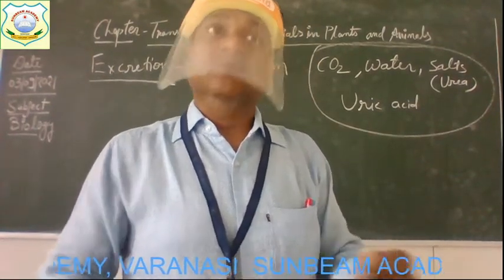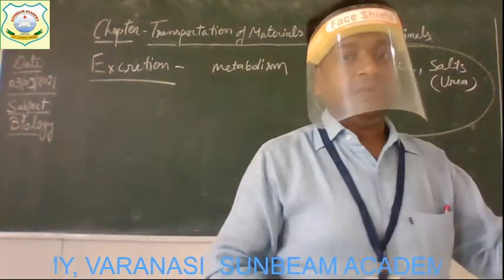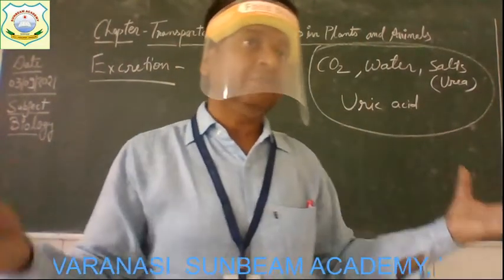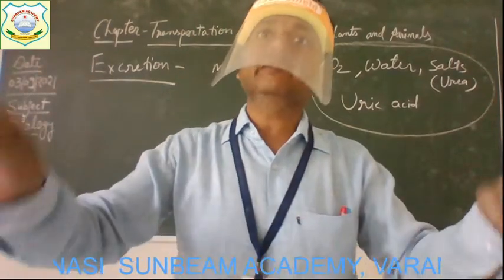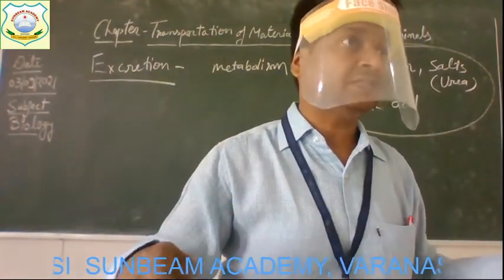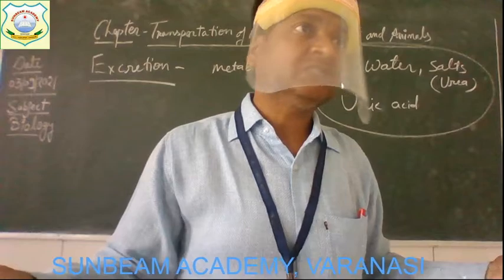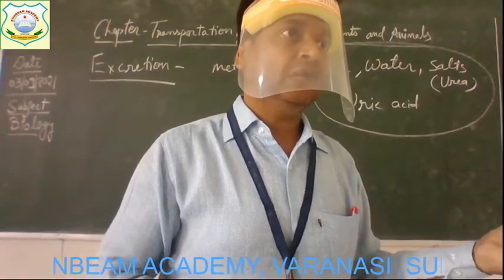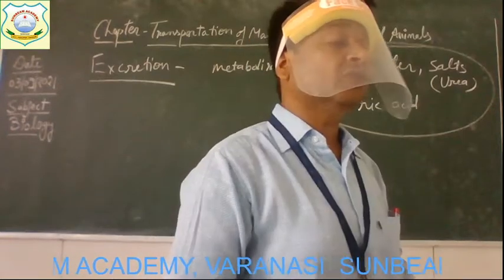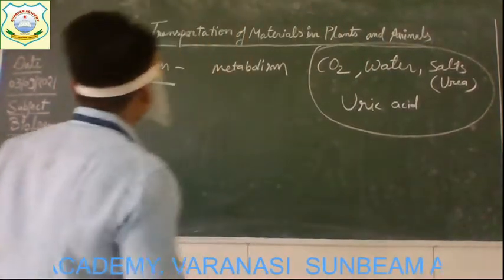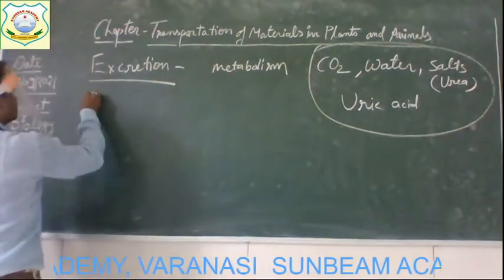Now, all the animals, unicellular or multicellular, including human beings, undergo the excretion process, because in everyone's body some waste material is produced and they need to remove it. So first of all we'll discuss excretion in animals like unicellular ones.